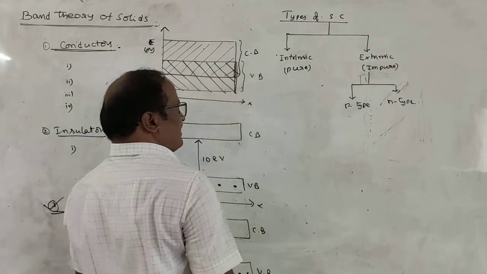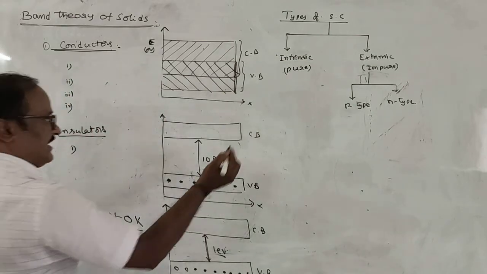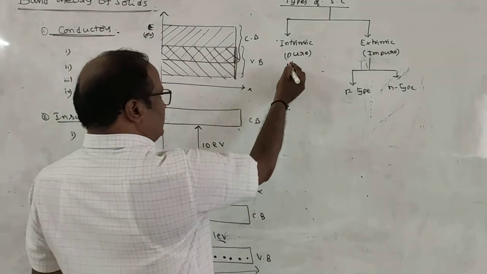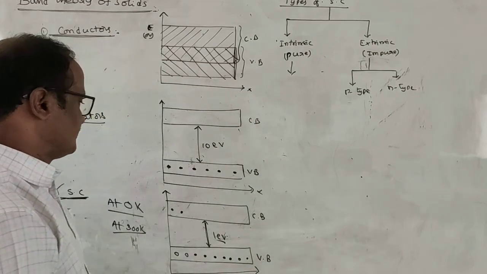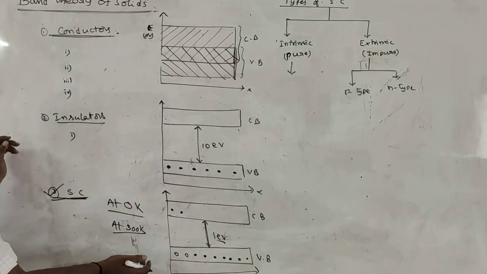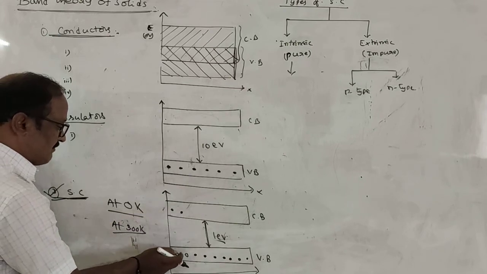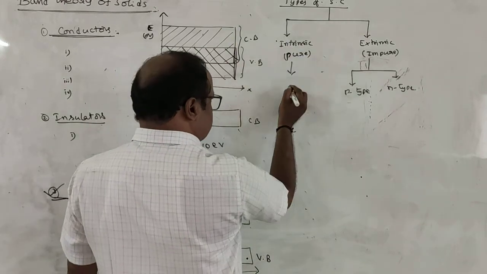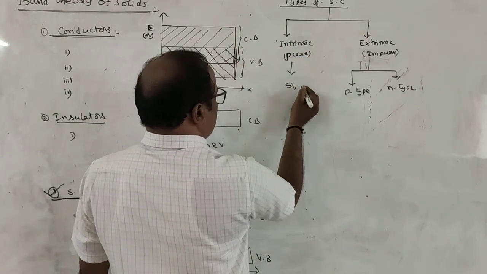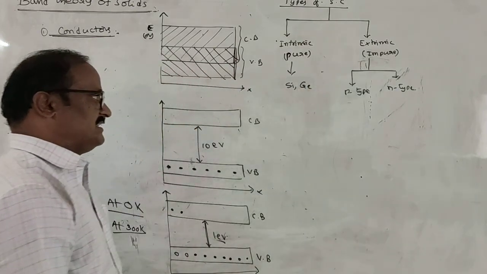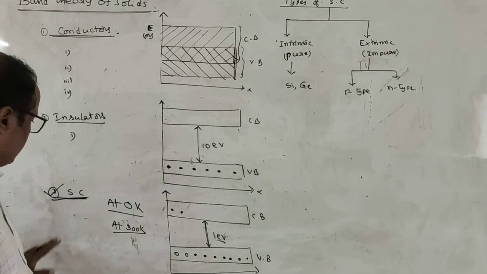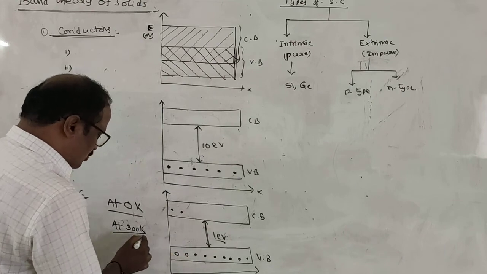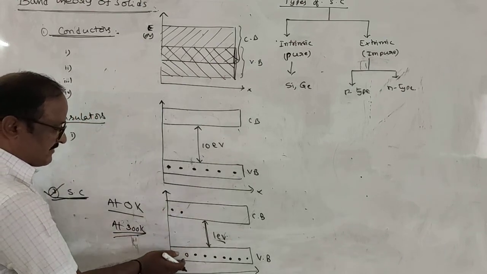So what is meant by an intrinsic semiconductor? In case of intrinsic or pure semiconductors, this is the situation: the number of electrons in the conduction band is equal to the number of positive charge holes in the valence band. What are the examples of intrinsic semiconductors? The group four elements like silicon and germanium are the best examples. For intrinsic semiconductors, at room temperature, the number of electrons in the CB is equal to the number of positive charge holes in the VB.